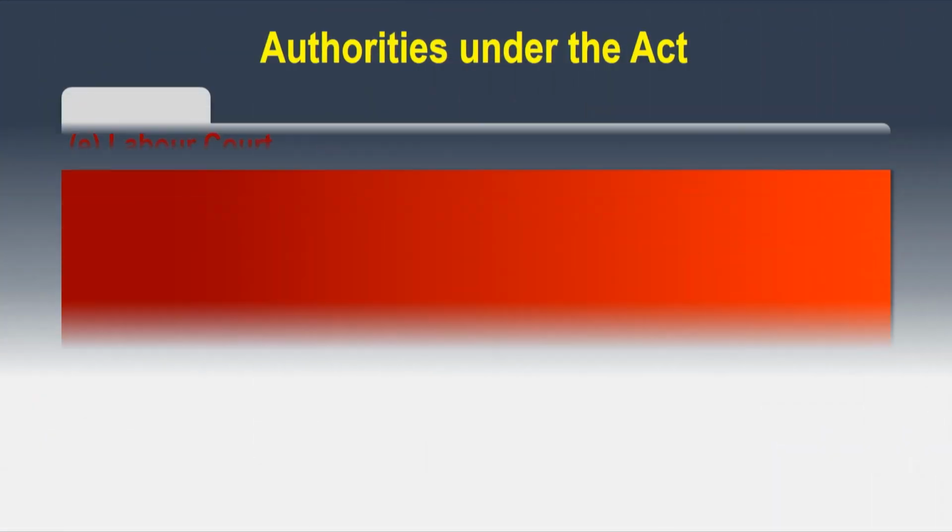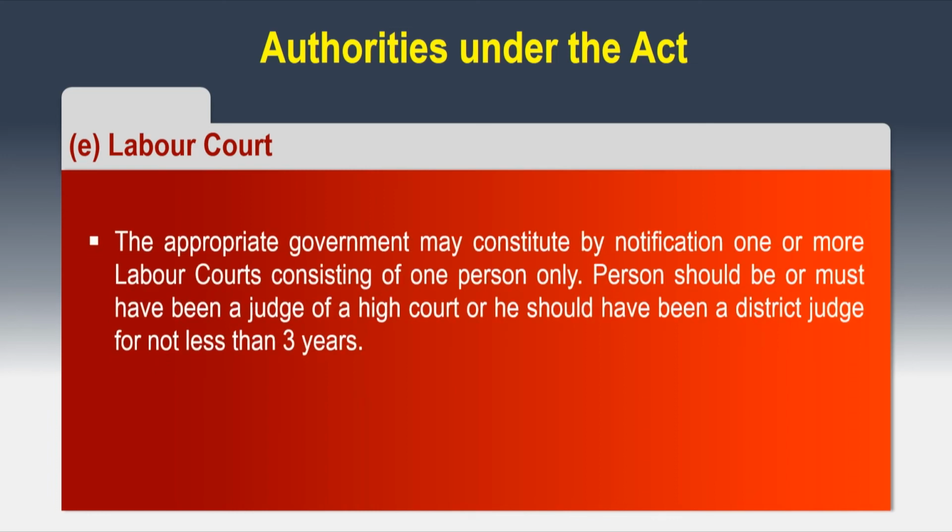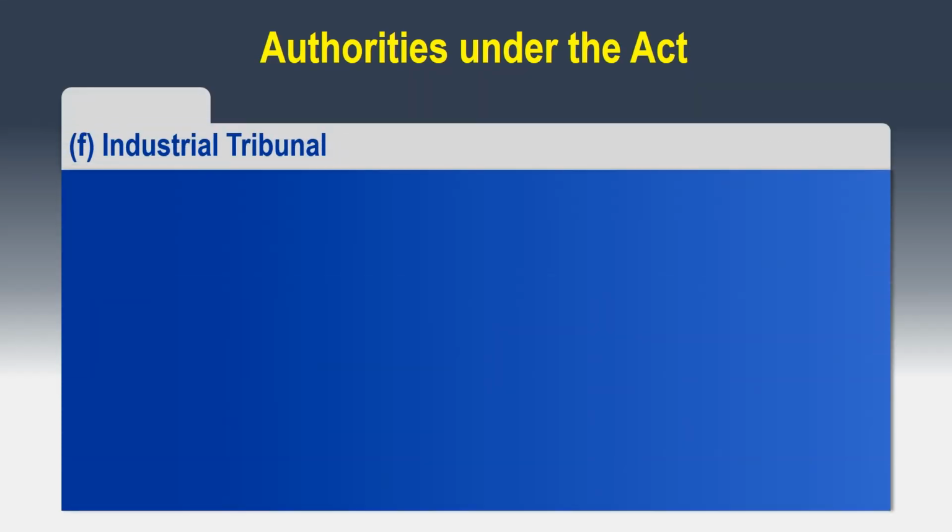The next is the labor court. The appropriate government may constitute by notification 1 or more labor courts consisting of 1 person only. That person should be or must have been a judge of a high court, or he should have been a district judge for not less than 3 years. And then we have the industrial tribunal.